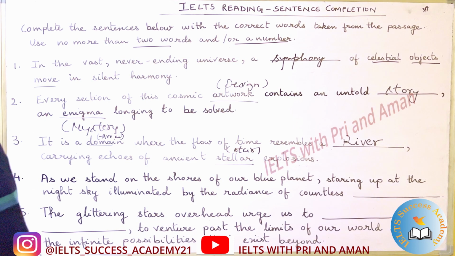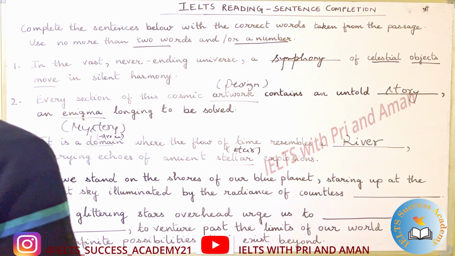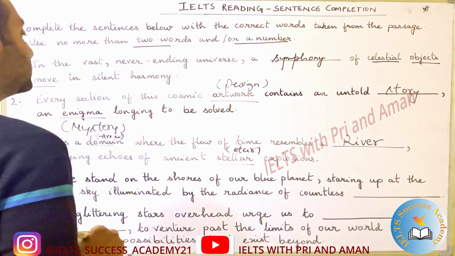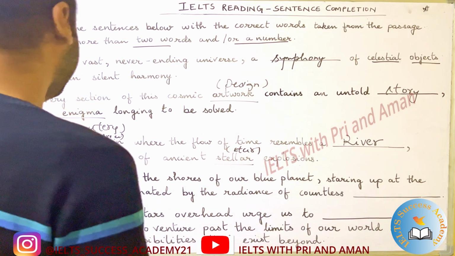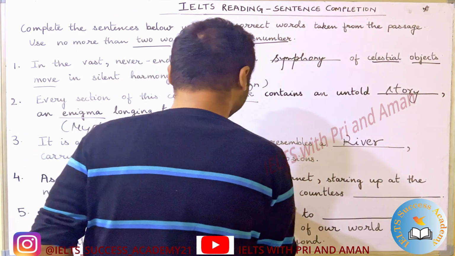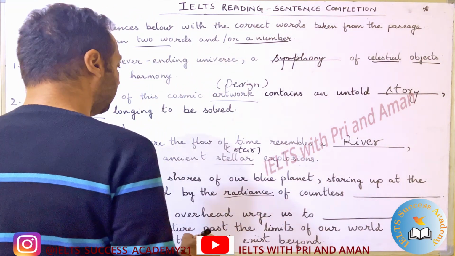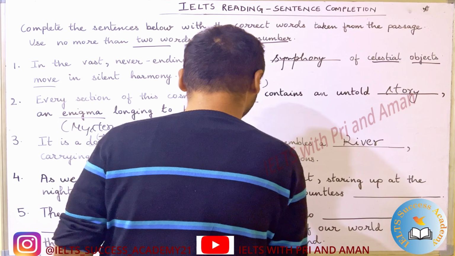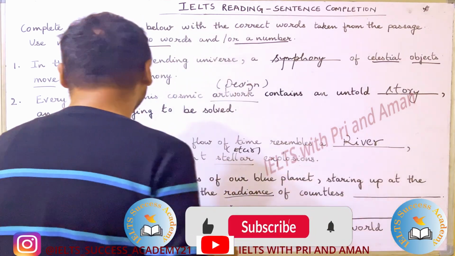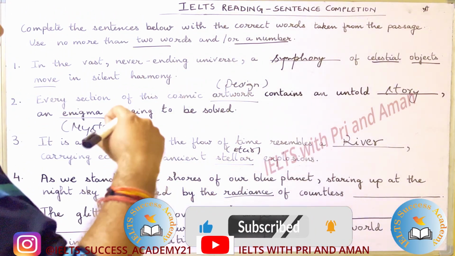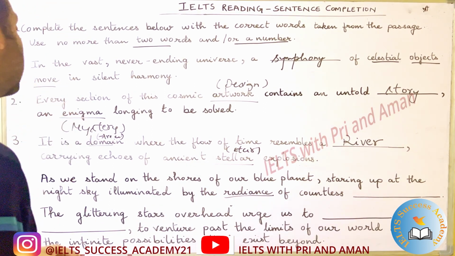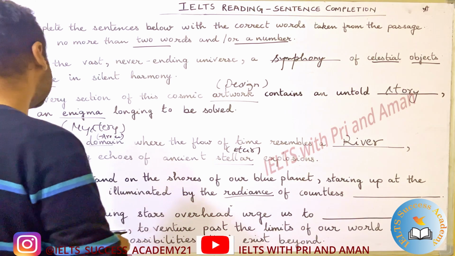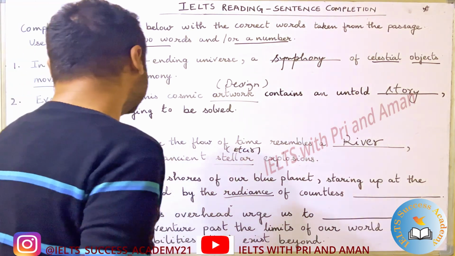Now question number 4. As we stand on the shores of our blue planet, staring up at the night sky illuminated by the radiance of countless dash. Okay, radiance means something that shines. Okay, most likely stars shine. Planets do not, we cannot see planets from our naked eye, but we can see stars. Okay, so this is most likely stars. So let's look at the passage.